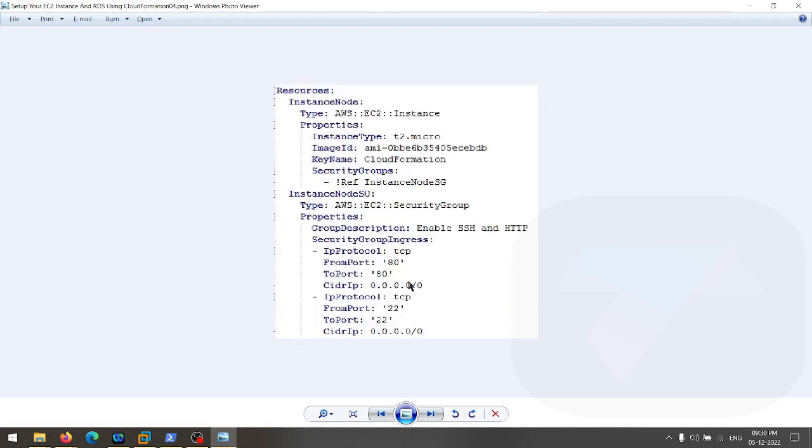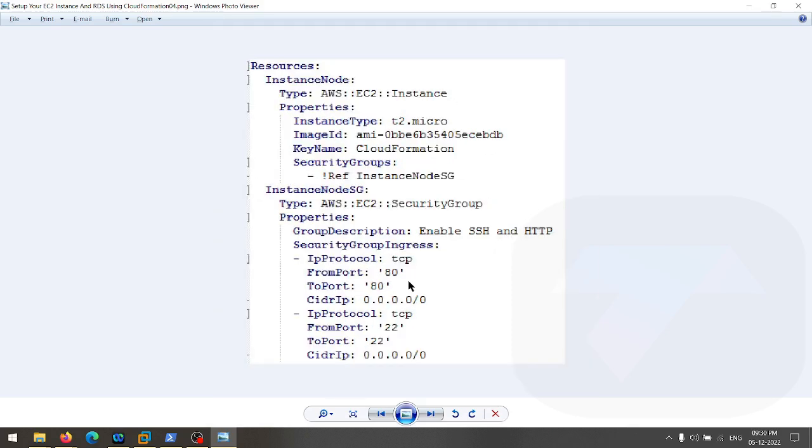No, this is how CloudFormation code looks. This is a sample of CloudFormation code. And tell me, do you think this is difficult? It's easily understandable, right? Resources, instance node, type AWS EC2 instance, properties, instance type T2 micro. This is the image ID that we want to use. You can easily get the image ID from the AMI catalog. Every image has a specific AMI ID.